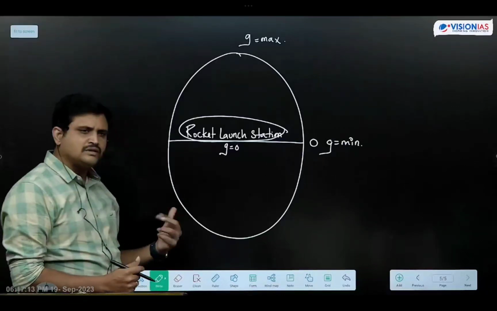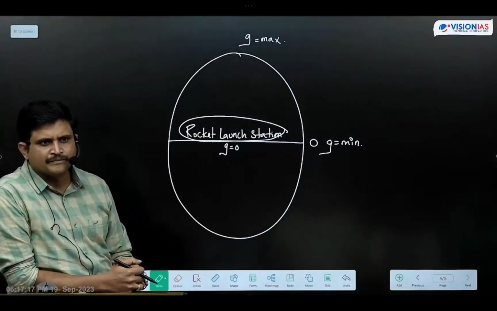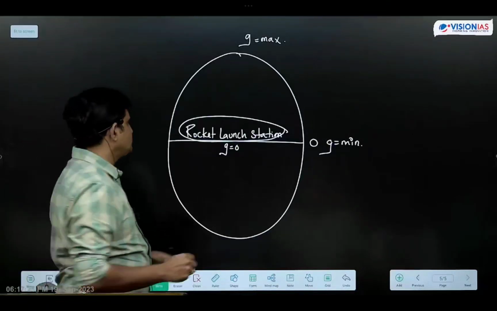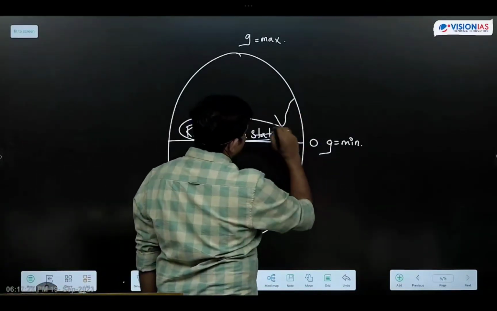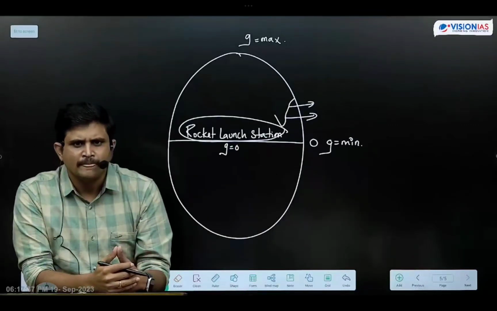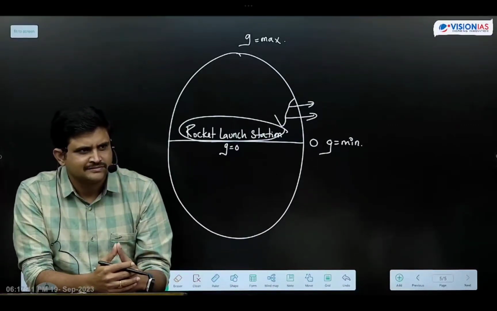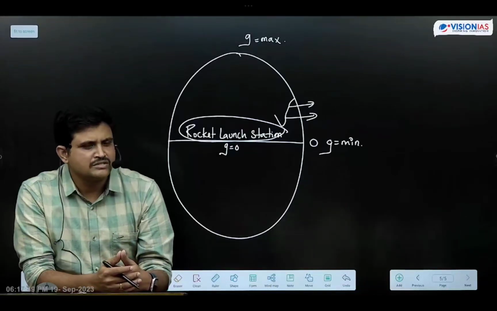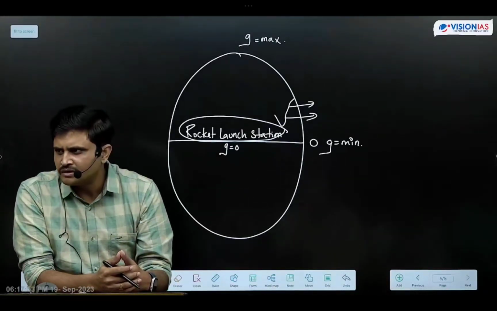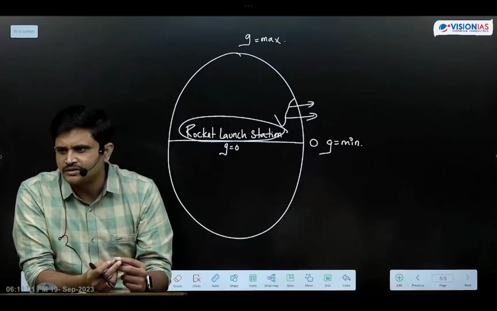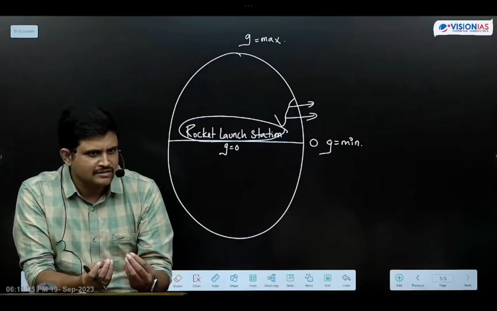In India, is India present nearer to the equator or far away from the equator? Nearer to the equator. Above the equator or below the equator? Above the equator. So since India is present above the equator, we are launching these rockets from the east coast. Why are we launching the rockets from the east coast? Let me make it clear. First, when we are launching the rockets and there is a technical failure, we can bring down the rockets into the Bay of Bengal, because the area of the Bay of Bengal is huge compared to the Arabian Sea.